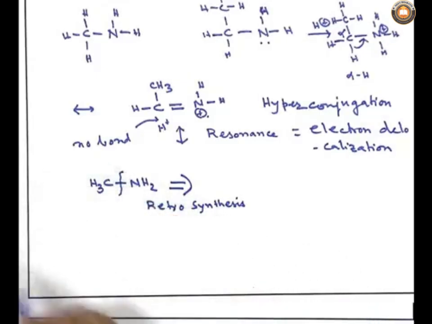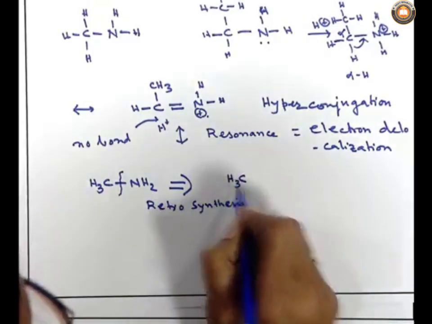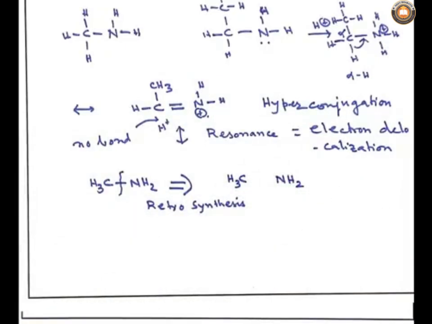If I break this carbon-nitrogen bond, I end up with two species, one is methyl, another is NH2. But this methyl and NH2 are only concepts, not actual species or molecules. So, what are the starting materials to prepare a compound like methylamine?